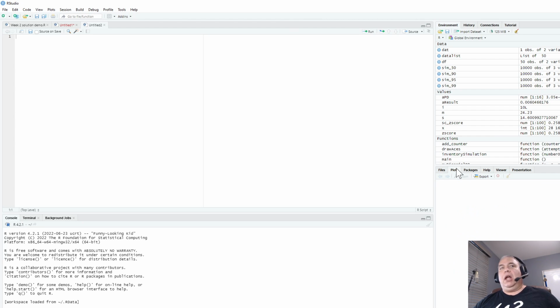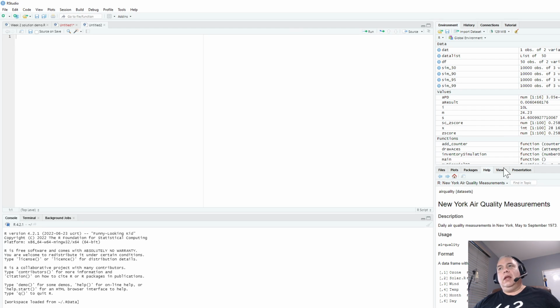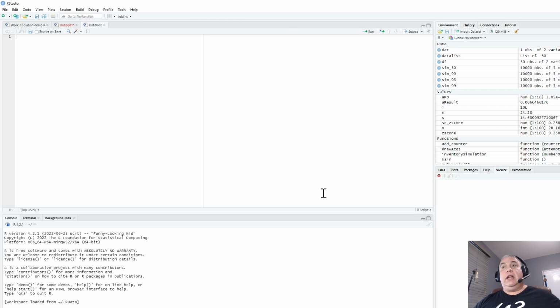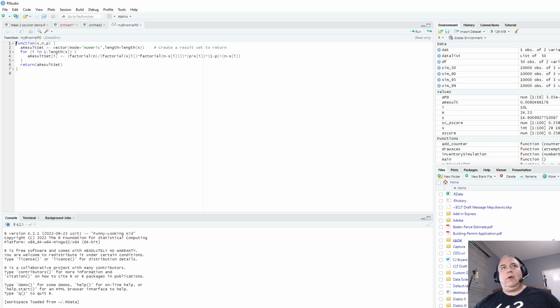Any plots that you make during the session, packages, and you can also do the install and the update of packages from right here. It's got the help file. It's got the viewer, so as we load data, you can actually see the viewer, and it's got a presentation tab as well. Okay? Primarily, you're going to stay in this files section right here.